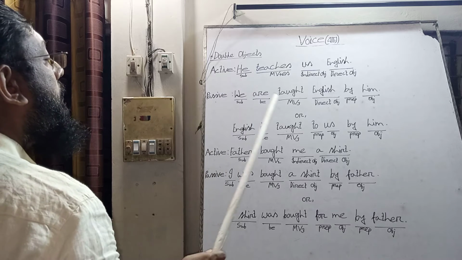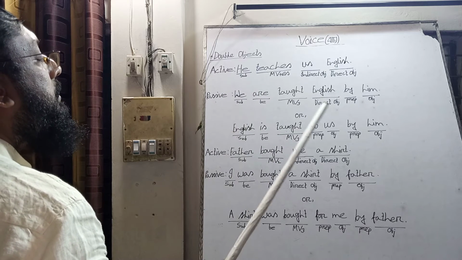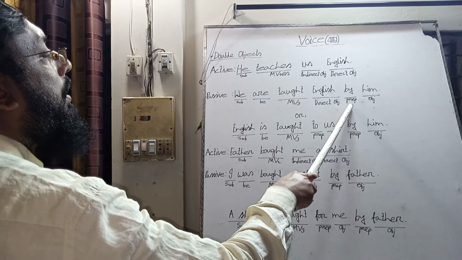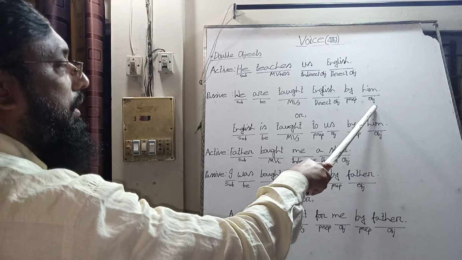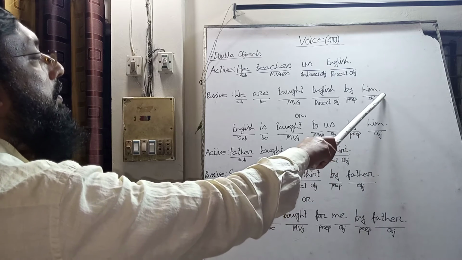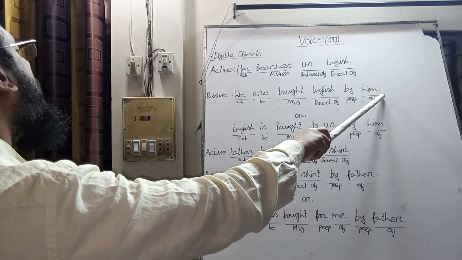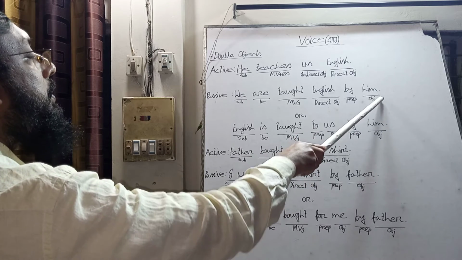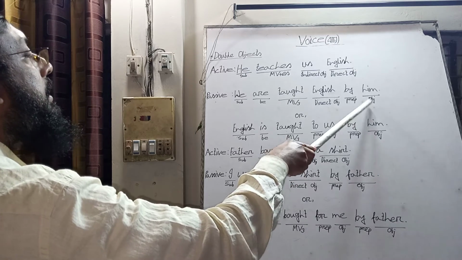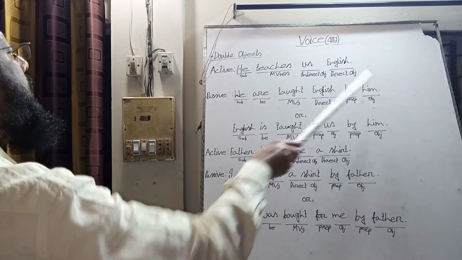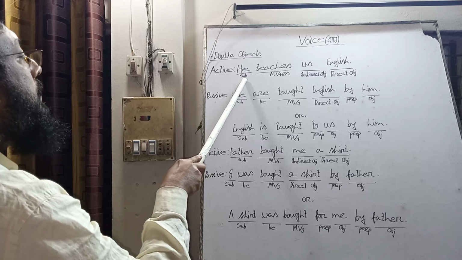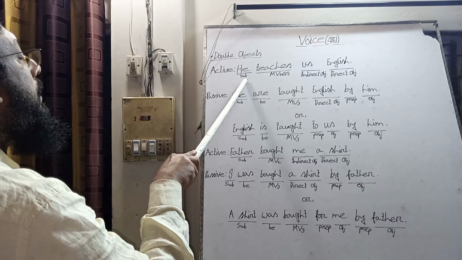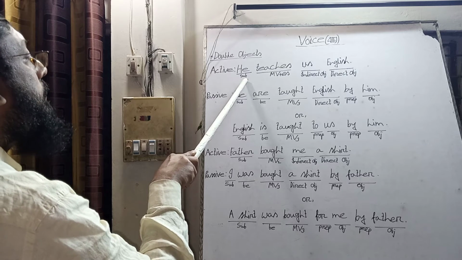So we know in the passive voice the original subject remains after the by preposition or other prepositions. So "him" is the original subject of active voice. When we make him the object of the by preposition in passive voice, we take this object as the subject in the active voice. So him will be he, the subject in the active voice.